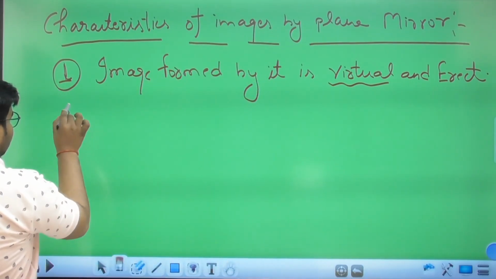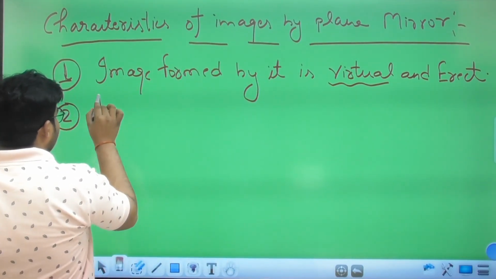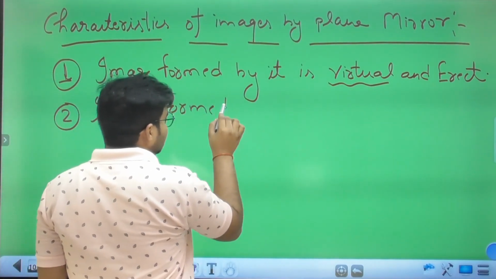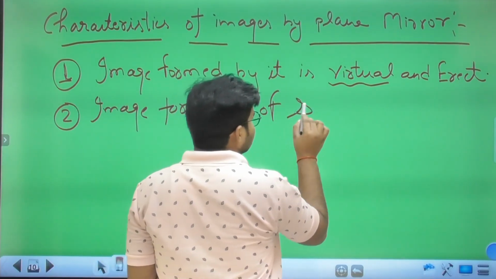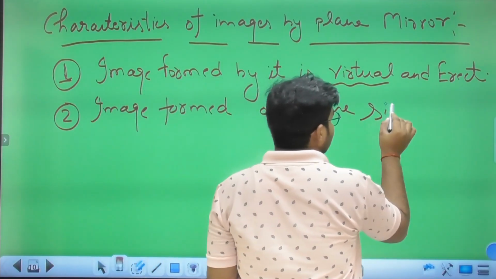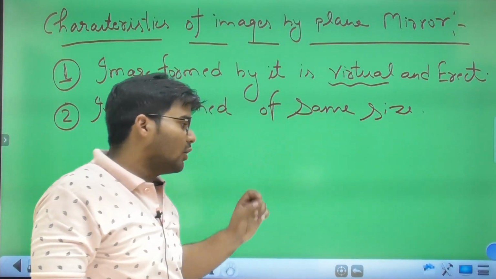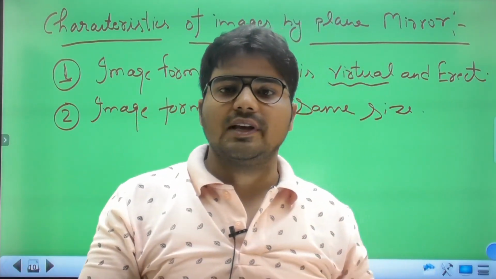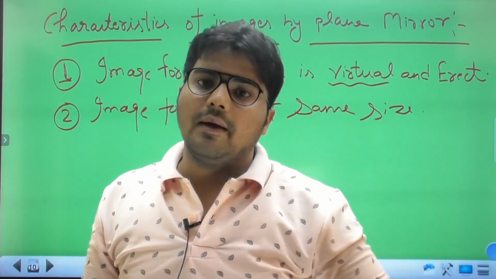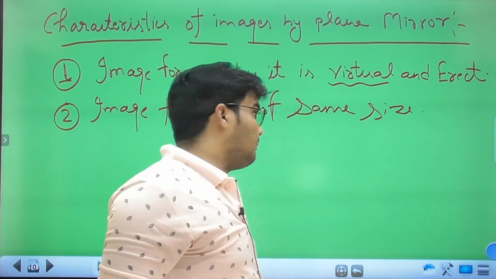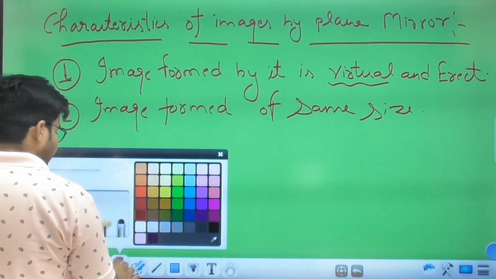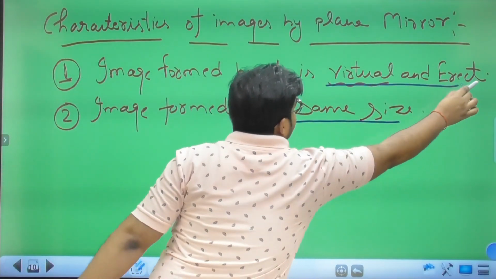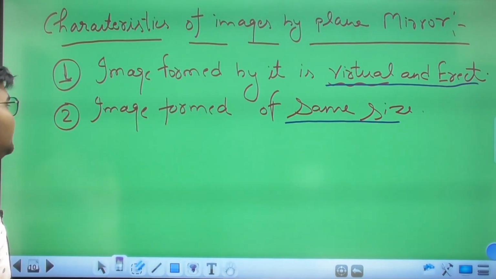The next condition is that the image is formed of the same size. What is the meaning of this point? Same size means the size of the image formed by a plane mirror is the same as the size of the object. So the size is the same, and the nature is virtual and erect.